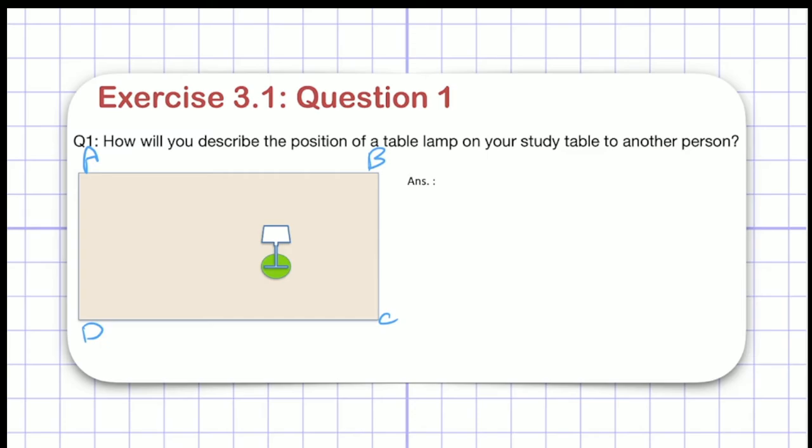Let me draw a perpendicular here. This is a perpendicular. I have to find a perpendicular distance, right? So, I have mentioned 90 degree. Now, these two are the distances of the lamp from sides BC and DC. Now, let me guess the distance.